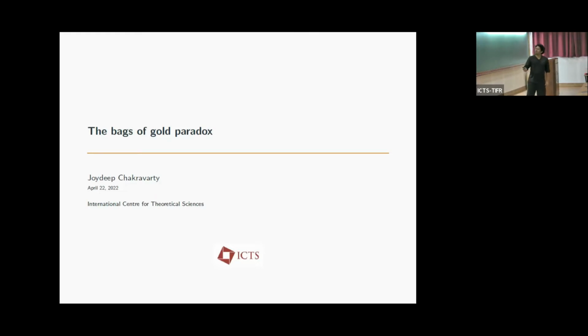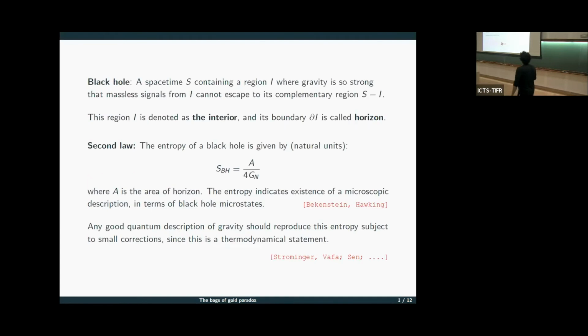Today I'm going to talk about the bags of gold paradox. I'll not go too much into technical details, but we'll try to give an overall picture of this, and hopefully it's self-contained. Okay, so we will start with black holes.